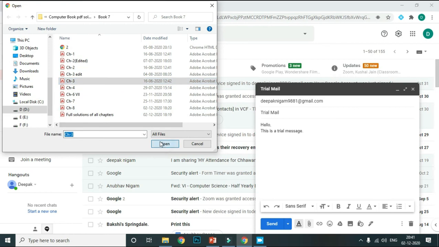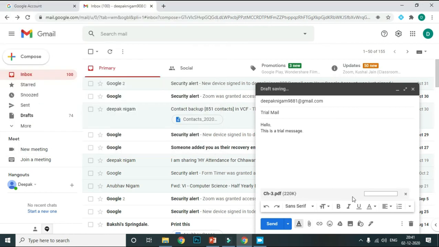Then it is time to send. When we click the send button, the sending message will appear. It means my mail has been sent to the particular person. Clear?